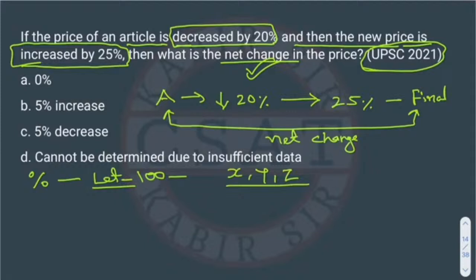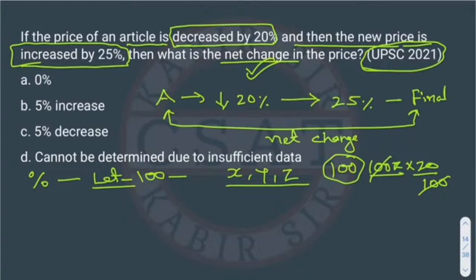But in the questions of percentage we normally consider price like 100 or 100x. Why in the multiple of 100? Because there is percentage. If we want to calculate the percentage like 20%, the 100 will cancel this 100. So the calculation is easy. That's why we consider 100 or a multiple of 100.